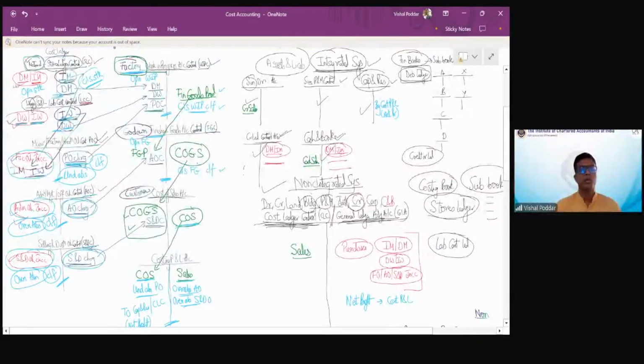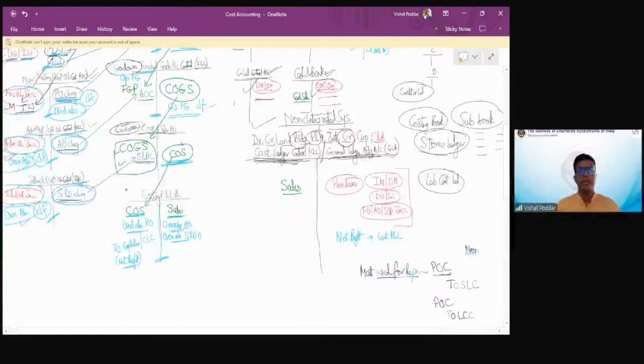Material, closing stock. Here, no difference, labor. These are under or over absorption, so transferred to P&L or carried forward. Here closing stock, here closing stock, here this difference is entirely transferred to P&L, and P&L, whatever profit or loss difference you get, that will be transferred to capital and reserve.